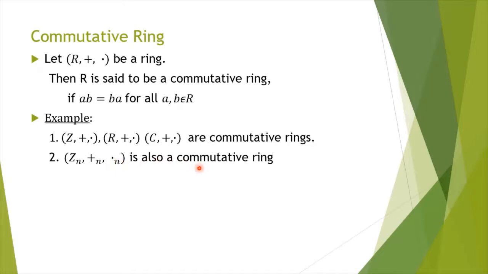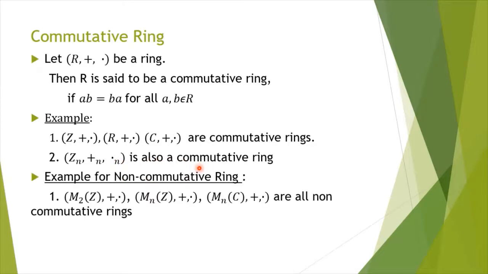Now we have seen matrix multiplication. So definitely matrices do not satisfy the commutative law under multiplication. Hence these matrices of any order m by n, M_n of Z, plus, dot, and M_n of C, if the entries are even complex numbers, then also multiplication is not commutative. These are all non-commutative rings.